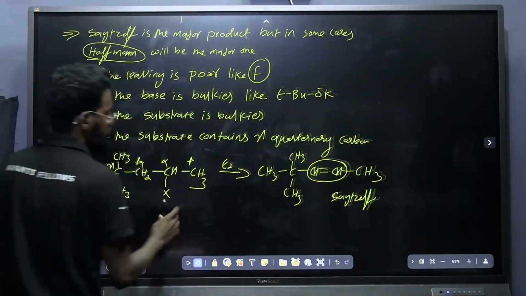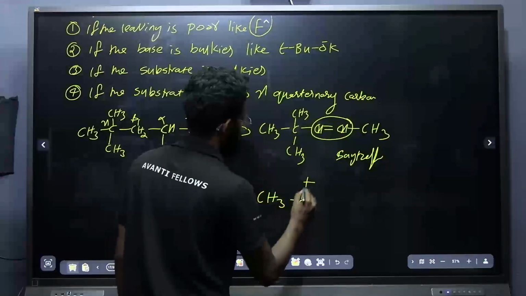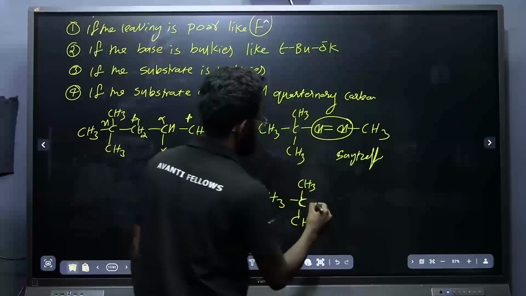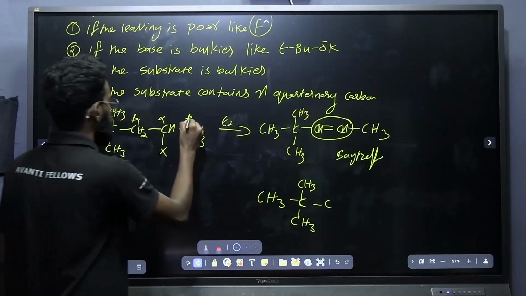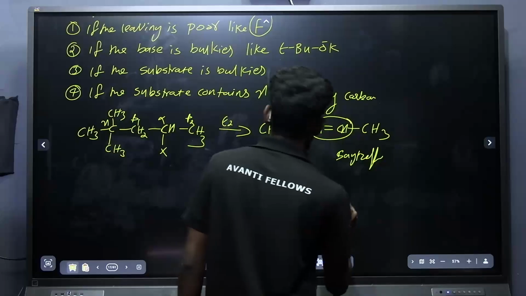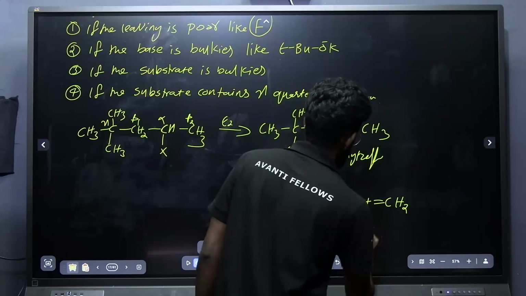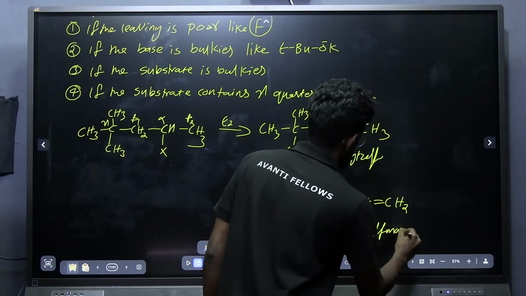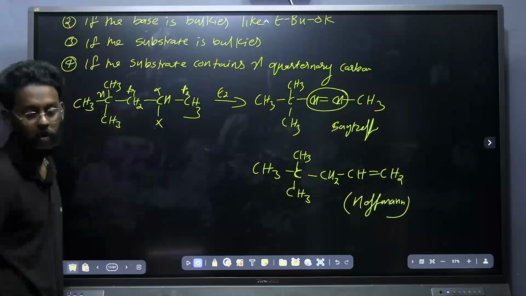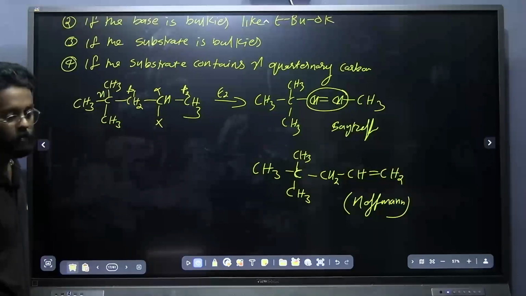And another product that we will be getting, CH3, C, CH3, CH3. That is, if I am taking alpha and beta two elimination, what is the product I will be getting? CH2 double bond CH2, and this is the Hofmann product. Now among these, which is more stable? Sakshi, tell me, Hofmann or Zaitsev?